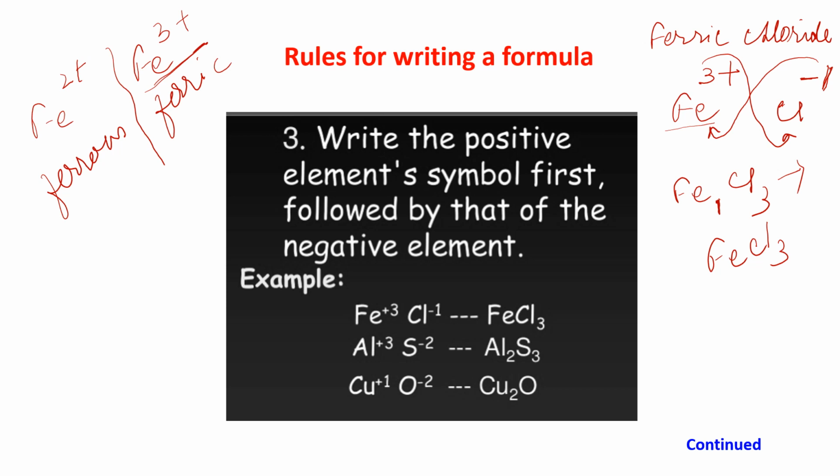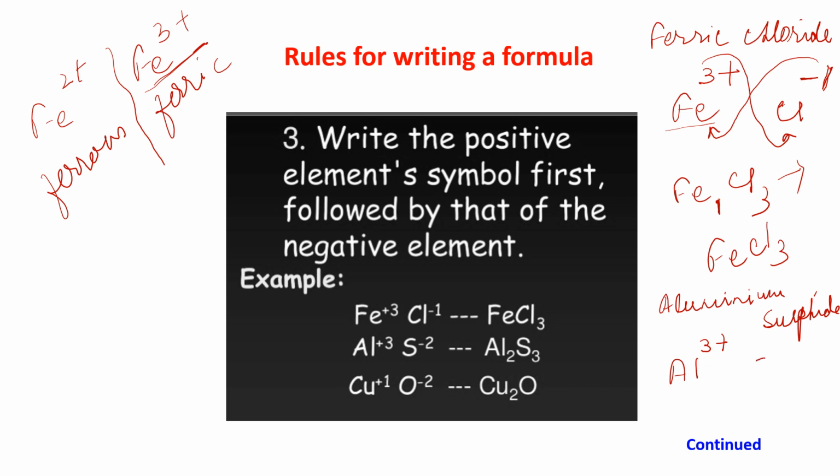Suppose I have to write aluminium sulfide. Aluminium is the symbol Al with the valency +3. You can see that the positive one I have written first.